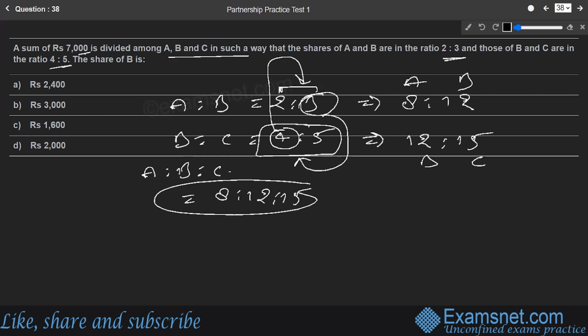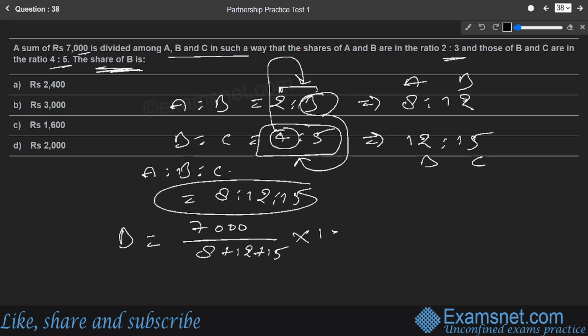Now, what do they want us to know? The share of B, where the total sum is 7,000. So we are supposed to find out the share of B. The share of B can be calculated by the total sum that is divided, that is 7,000, divided by the sum of ratio terms, that is 8 plus 12 plus 15, multiplied by B's part.